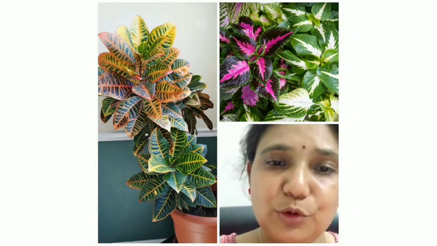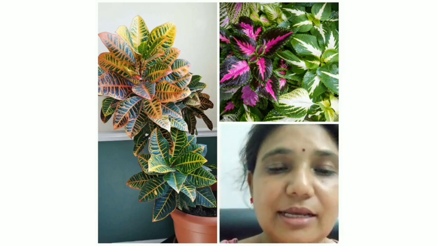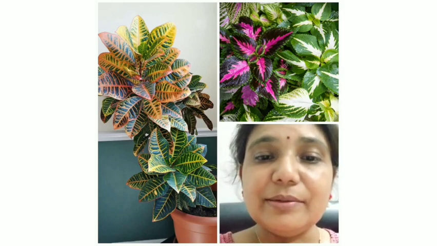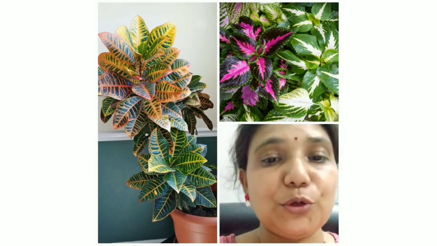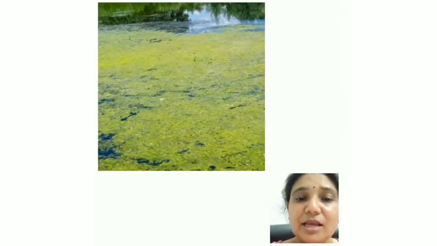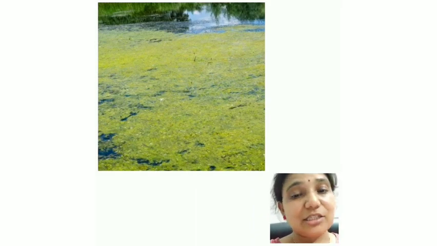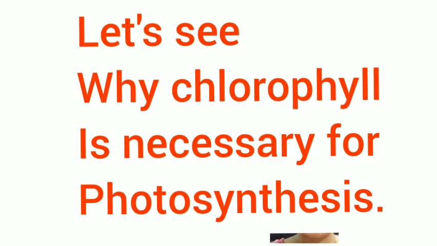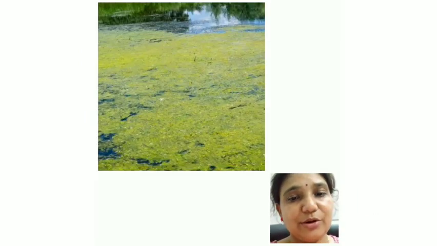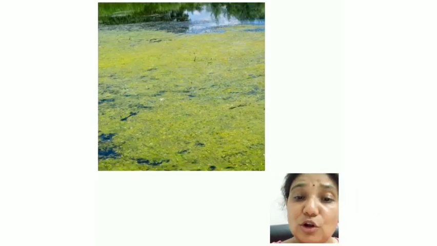That means they are able to do photosynthesis, but only the part which is green in color. And these green patches in stagnant water or a pond are nothing but algae. They are green in color, and so they are also able to produce their own food. That means they are also able to do photosynthesis.